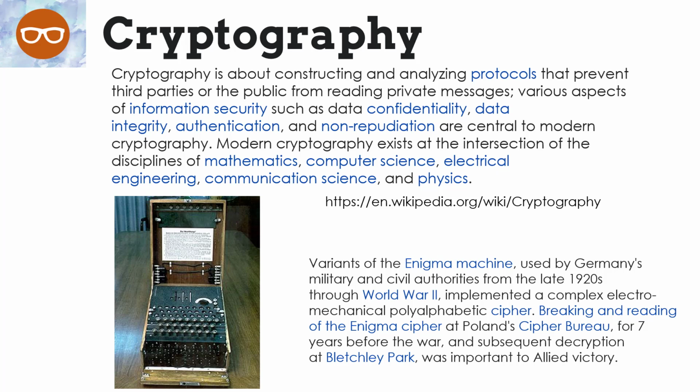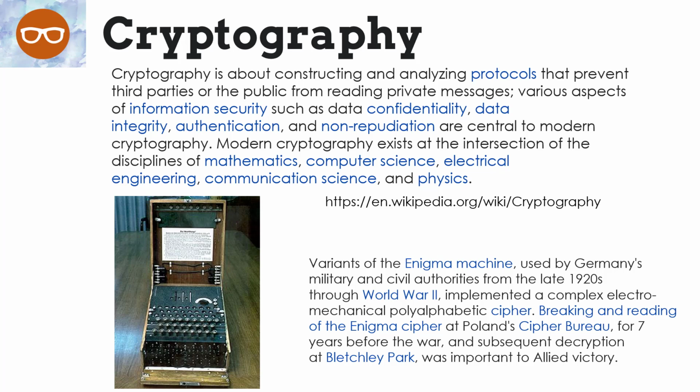So what is cryptography? Now this comes from Wikipedia. Cryptography is about constructing and analyzing protocols that prevent third parties or the public from reading private messages. Various aspects of information security, such as data confidentiality, data integrity, authentication, and non-repudiation, are central to modern cryptography. Modern cryptography exists at the intersection of the disciplines of math, computer science, electrical engineering, communication science, and physics.